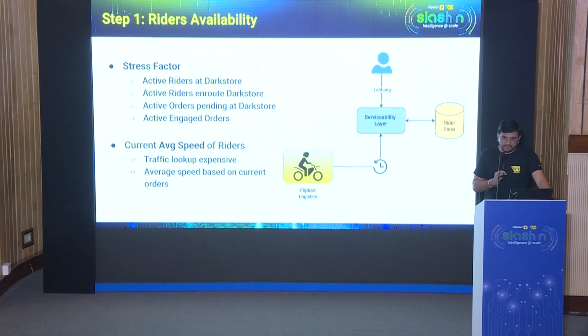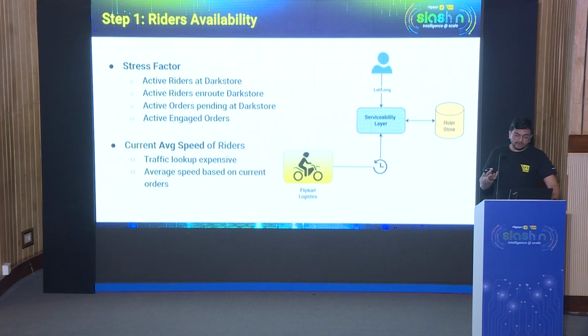If the active riders are not available, how many riders are en route to the dark store? A rider can be far from the dark store, but en route to it after delivering an order. So this adds to the SLA of our delivery time, right? Apart from the riders en route, there are orders which might be pending at the dark store, which means any new order I take would be behind the queue, and it will add to the delay in the pickup of that order, because first the previous orders would be fulfilled, and then this order would be done, right?